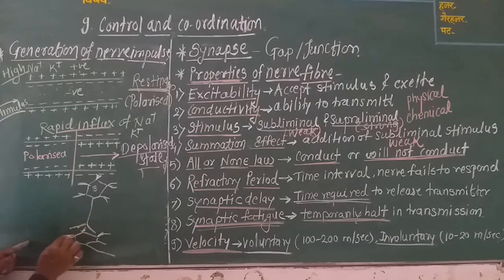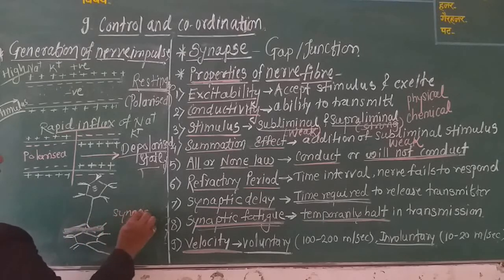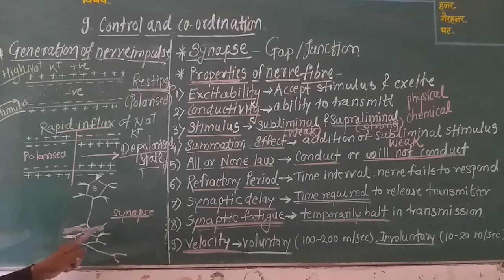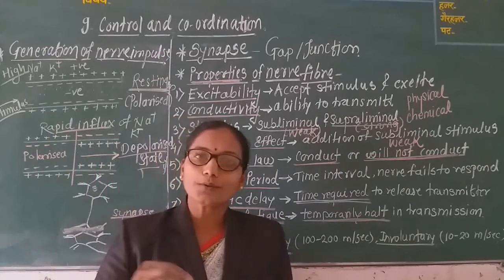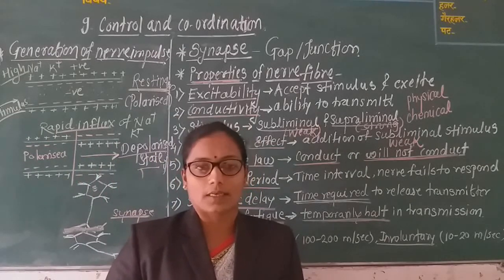Okay. Here is the presence of the second neuron. This is again the third neuron. Here is the junction, and the junction is called a synapse. At this synaptic junction, neurotransmitters are released, and due to this neurotransmitter release, transmission of impulses takes place.